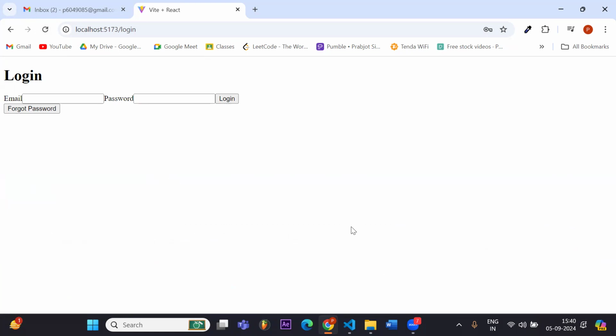Now let's see how we will actually perform the functionality of forgot password. What I want to do is, when I click on it, I want to go to a page where we have to enter an email. After that, a link would be generated and it will come to our email, and with that link we'll be able to reset our password. So let's see how we have to do it.